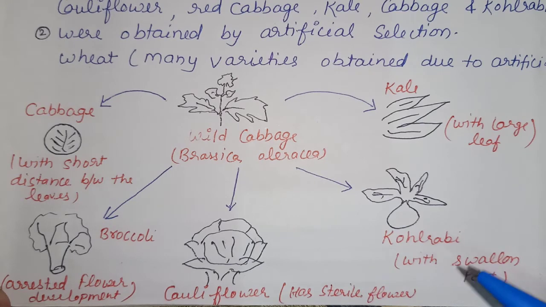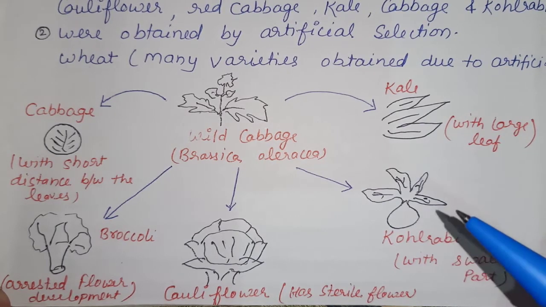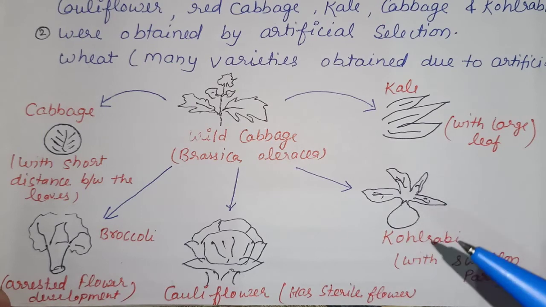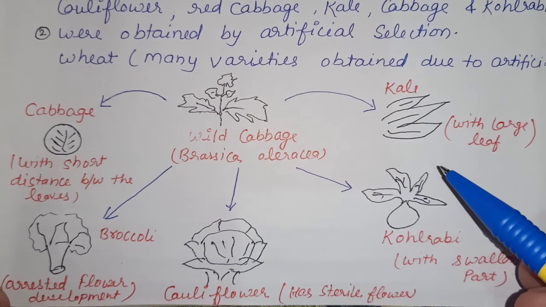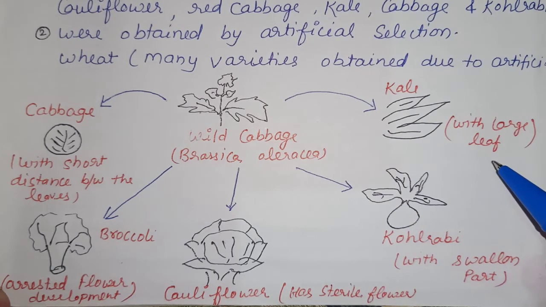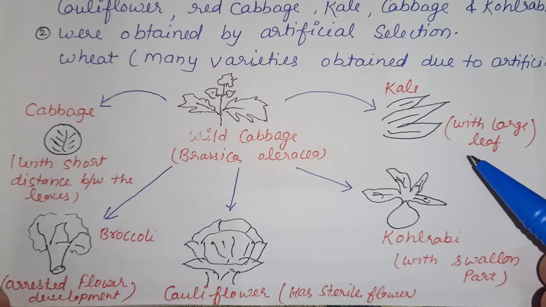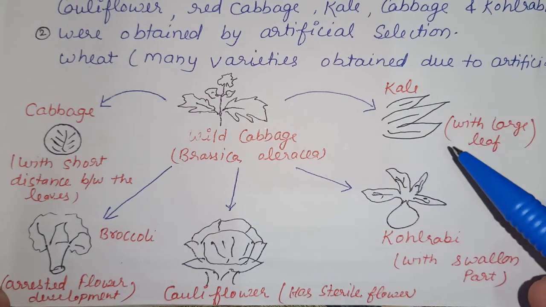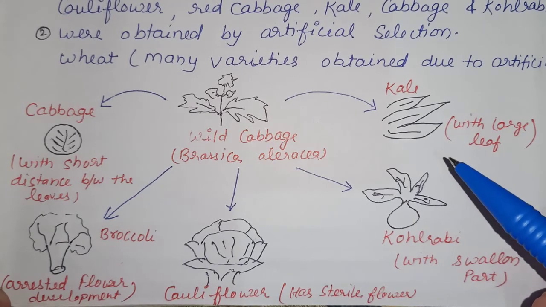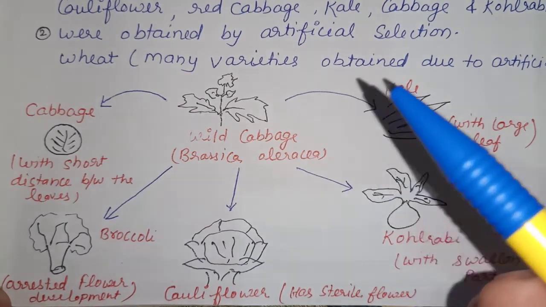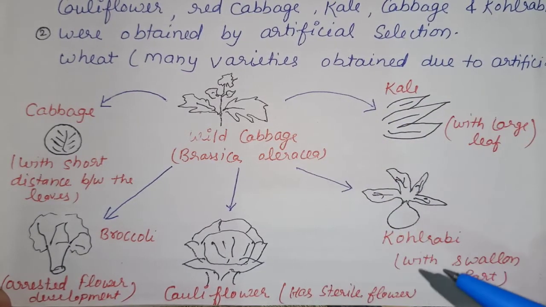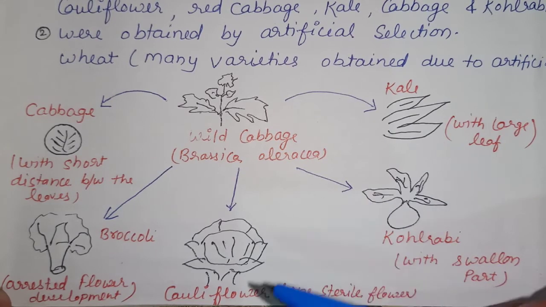When farmers selected the swollen parts of the wild cabbage, it led to the evolution of yet another variety of cabbage called kohlrabi, with a swollen part. And finally, the farmer wanted to grow large leaves of the wild cabbage and ended up producing a leafy vegetable called kale, which is also a variety of wild cabbage. Now, wild cabbage is the ancestor, and cabbage, broccoli, cauliflower, kohlrabi and kale are all its varieties, which have been obtained by evolution induced artificially by the farmer.